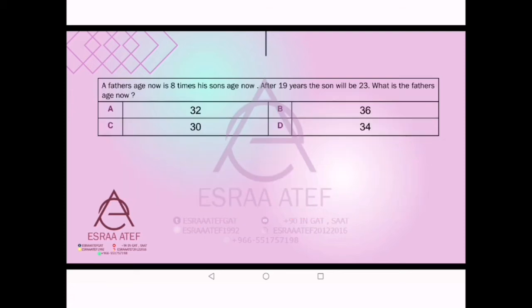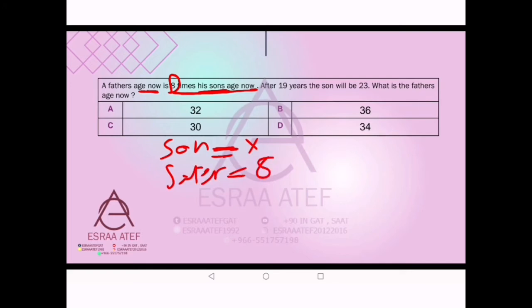Next one, here we have a father whose age now equals 8 times his son's age now. Okay, so if the son equals x, then his father is 8 times of it, so it will be 8x. After 19 years the son will be 23. After 19 years means x plus 19, his age will be 23.